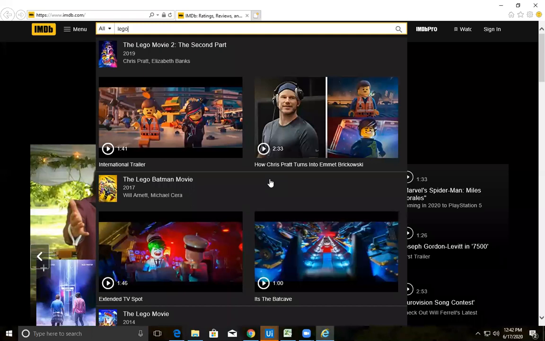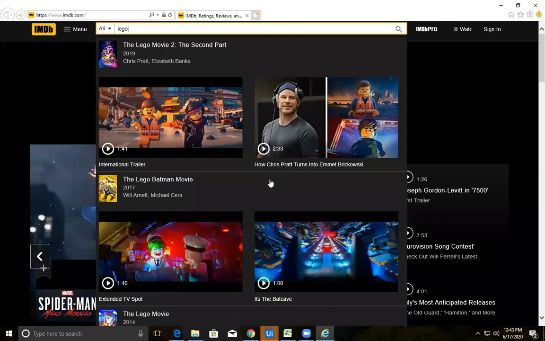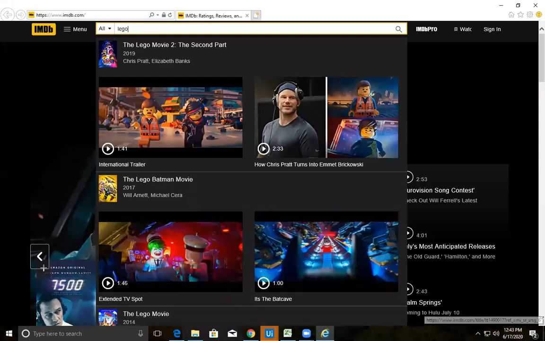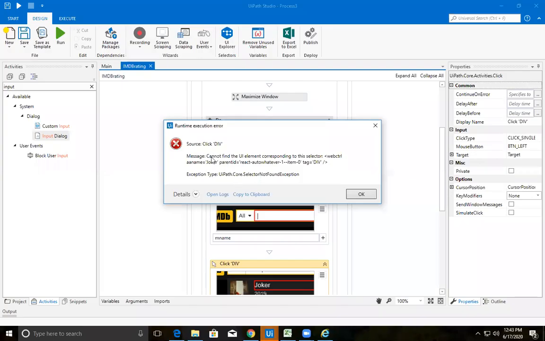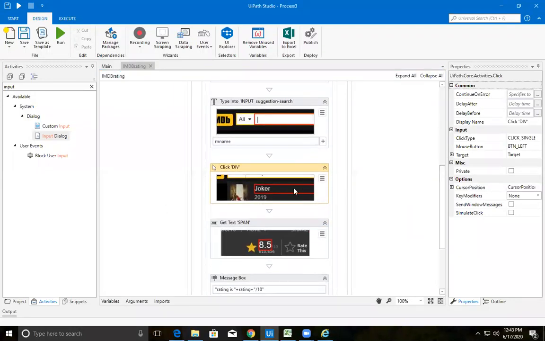So that means we need to do something. It will search for 30 seconds, and after this it will come back to UiPath Studio showing an error. See, the error: cannot find the UI element. It is searching for Joker because while recording, it was recorded as Joker.